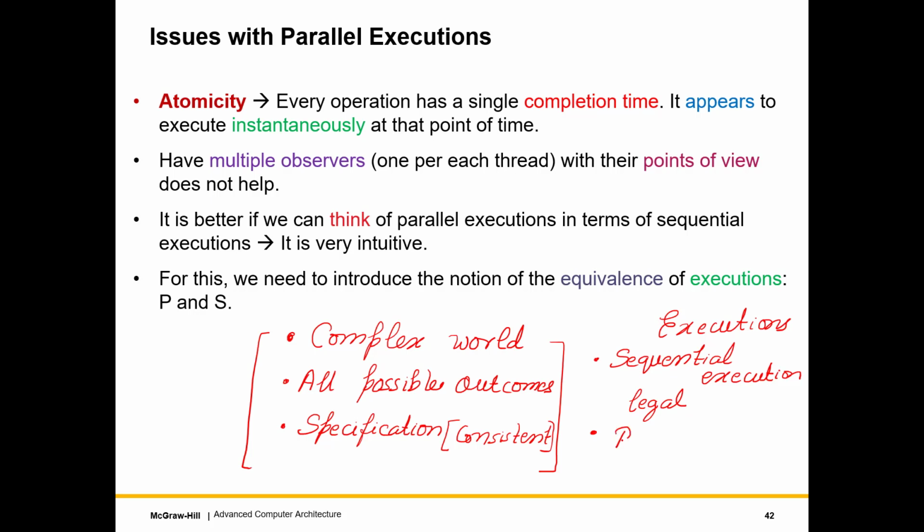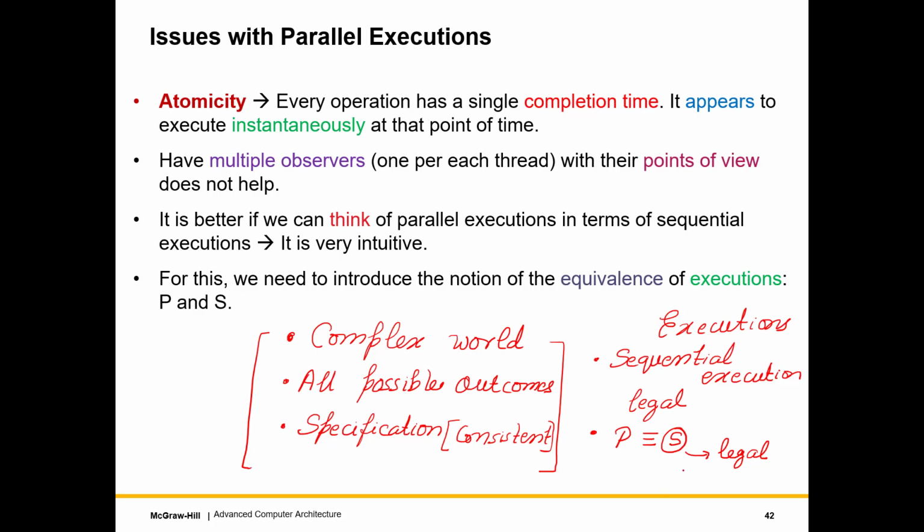But if we can establish equivalence between a parallel and a sequential execution, that is going to be great. Then we can reason in terms of the sequential execution, so it will be easier to make a specification. Furthermore, if this sequential execution is legal, then we can be doubly sure about its intuitiveness and correctness.